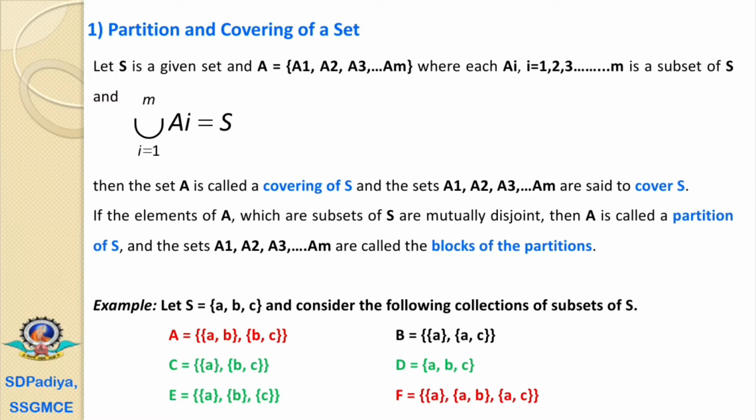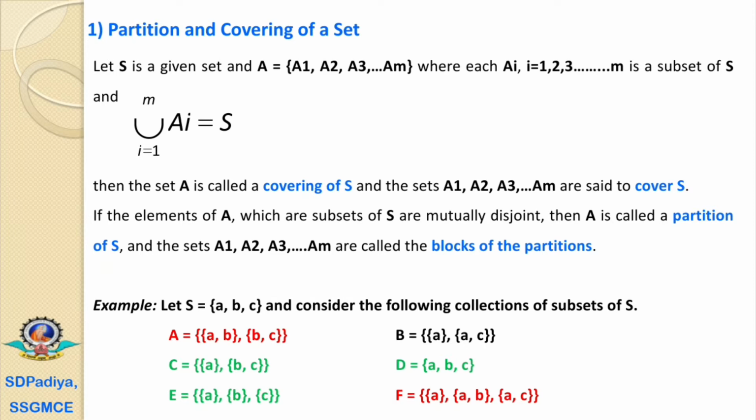In this sixth example, the set A and set F, which are in the red color, are coverings of S, because these are not mutually disjoint. Set B, which is in black color, is not a covering and not a partition, because it does not have all the elements of S. And the set C, set D, and set E, which are in the green color, these three are examples of partitions of S.